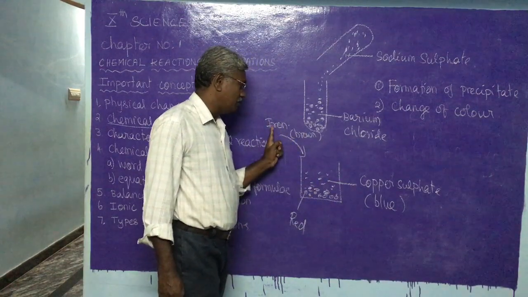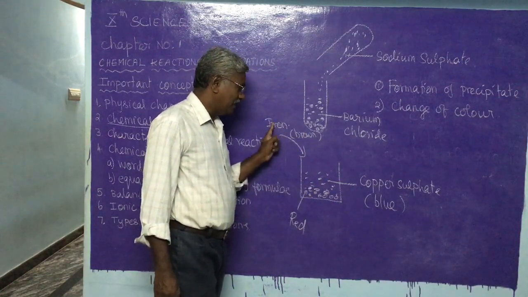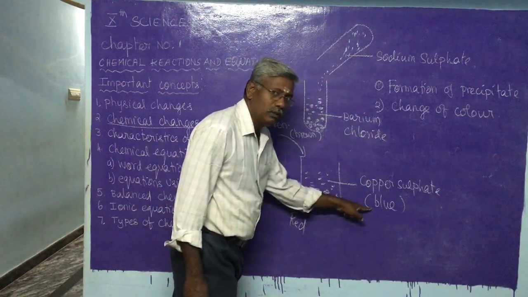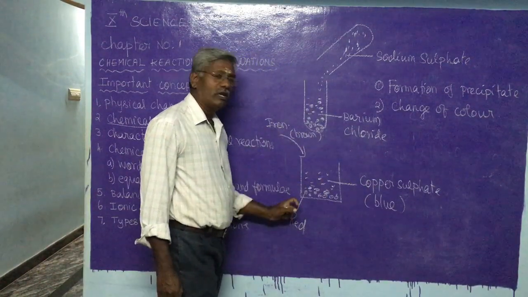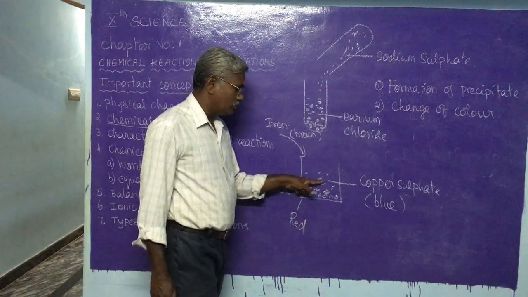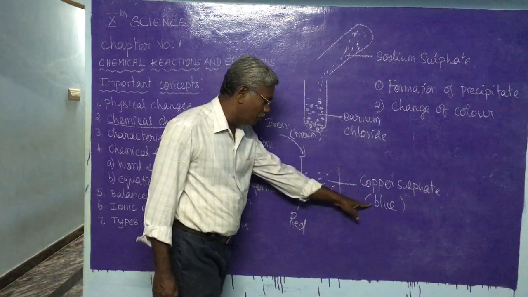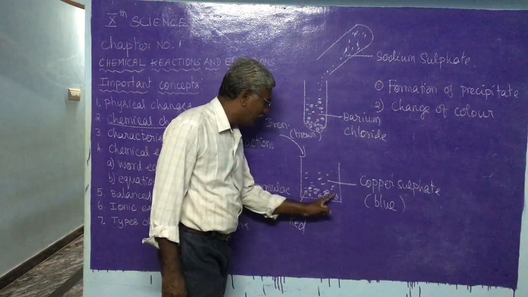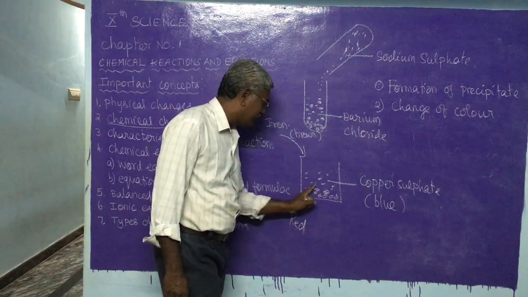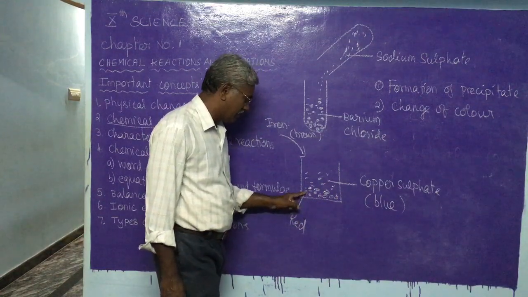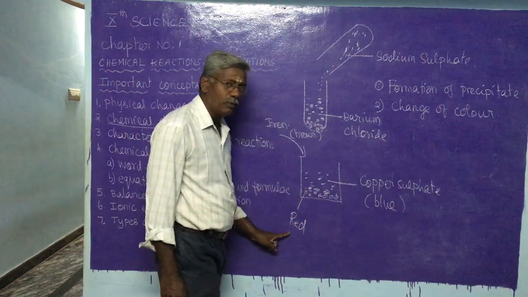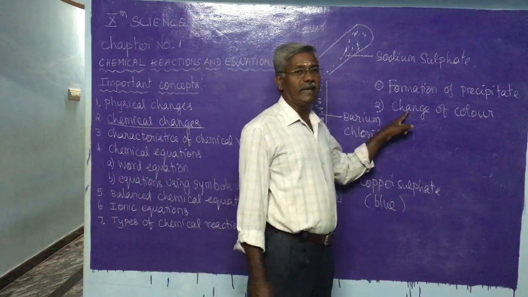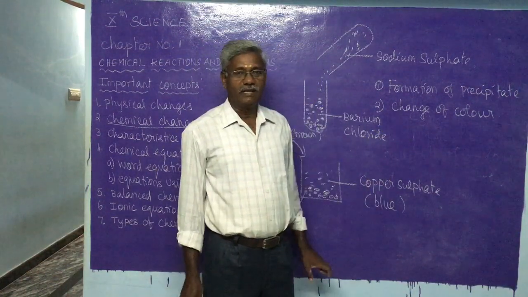See here, when iron metal, which is brown, is added into copper sulfate, which is blue, after some time when you observe, the color of the solution changes from blue to pale green. And we can also observe the deposition of red colored copper at the bottom. So here, color change also indicates a possibility of chemical reaction.